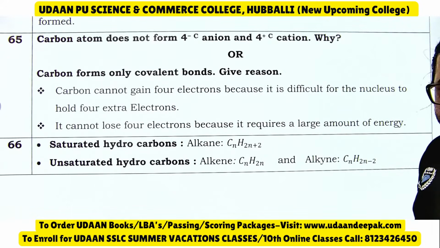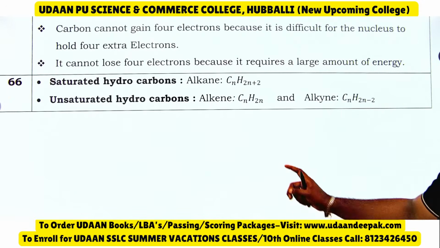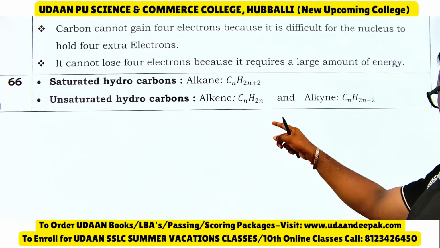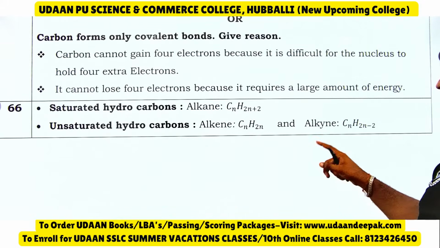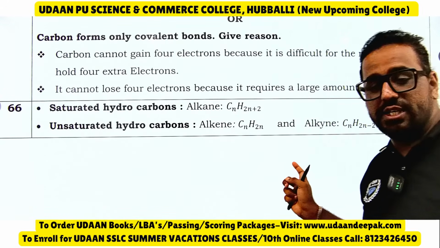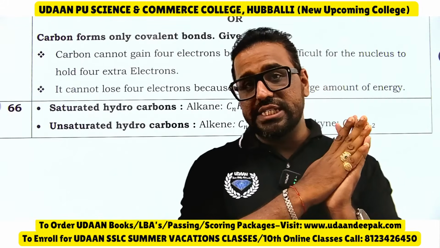Okay, then saturated hydrocarbons are alkanes, CnH2n plus 2, unsaturated hydrocarbons are alkenes, CnH2n, and alkynes, CnH2n minus 2. So with that we have finished the entire chemistry.